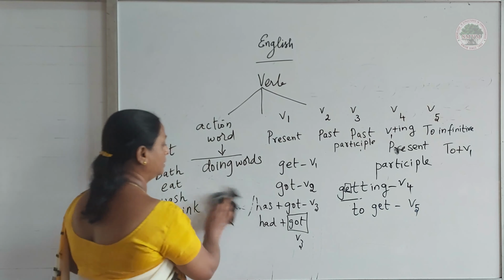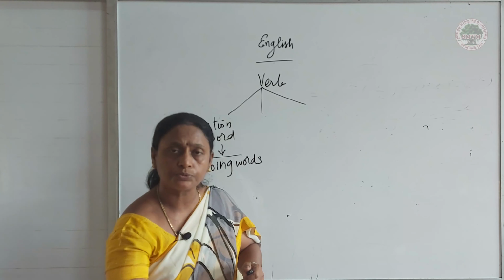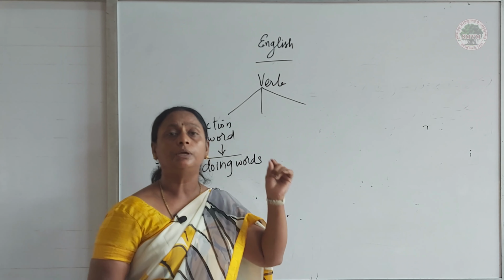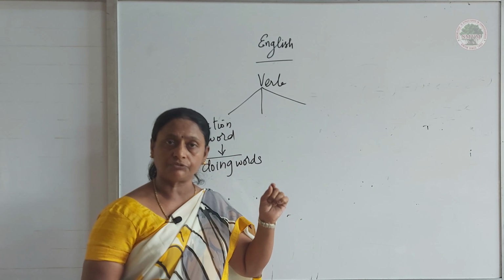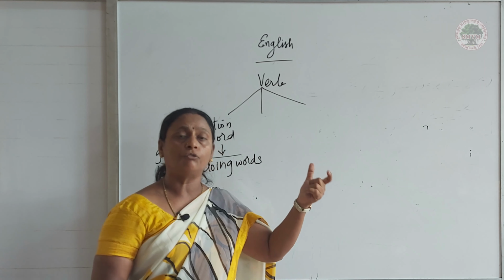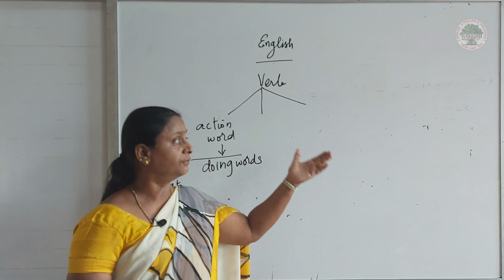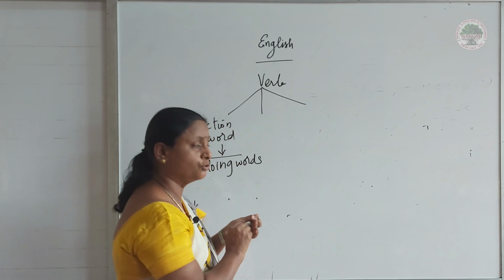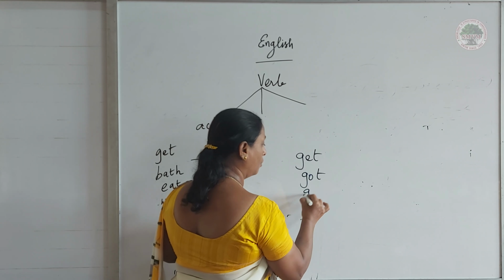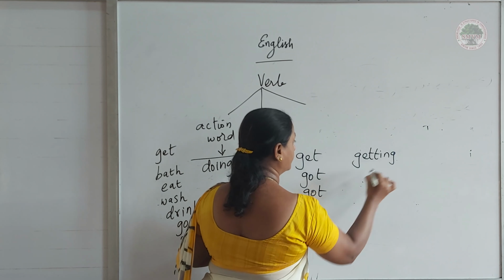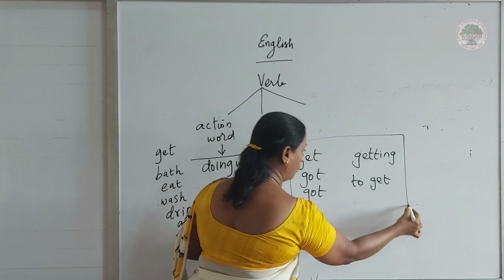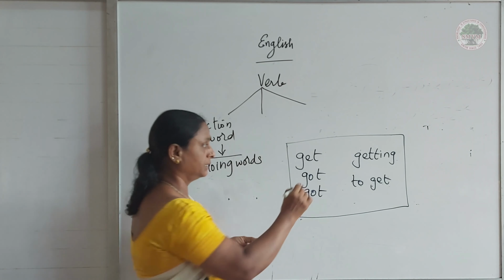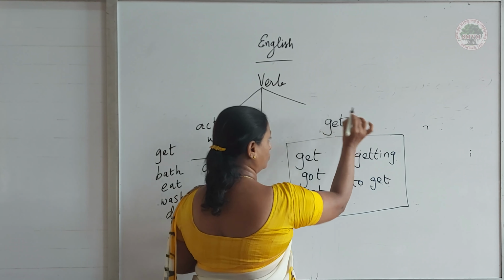Okay? Now see. So what are the 5 forms of verbs? V1 is present tense, that is the root verb. Then V2 is past tense, V3 is past participle, V4 is present participle, and V5 is to infinitive. Now, for all these verbs, I told get, got, getting, to get. For all these 5 forms of verbs, what is the root verb? Yes, get is the root verb.